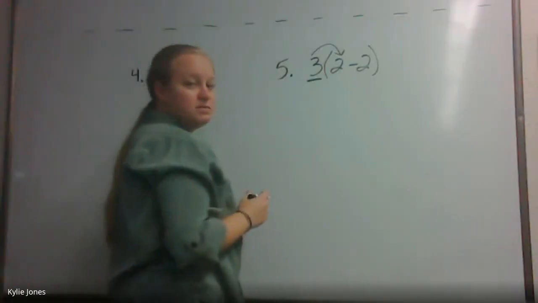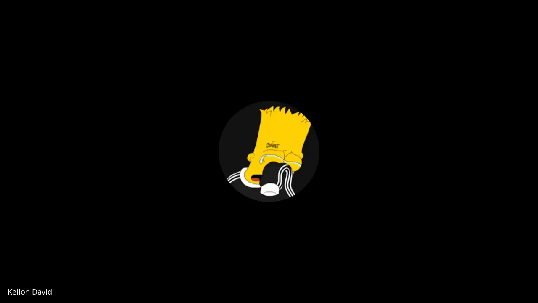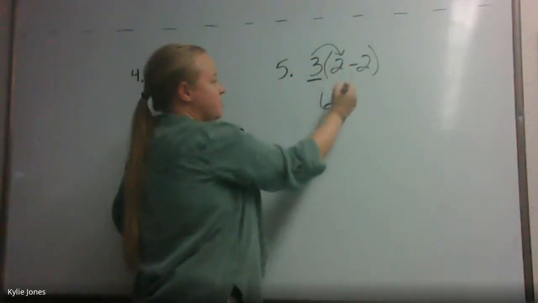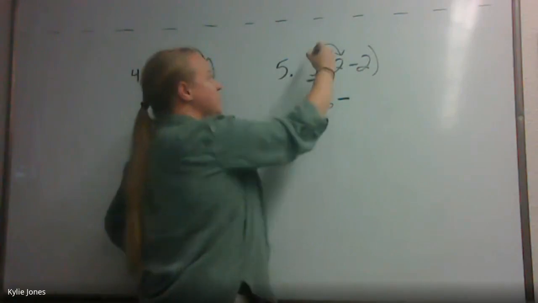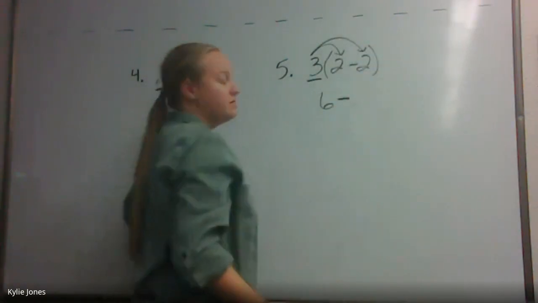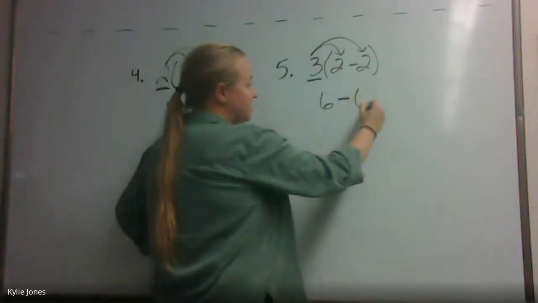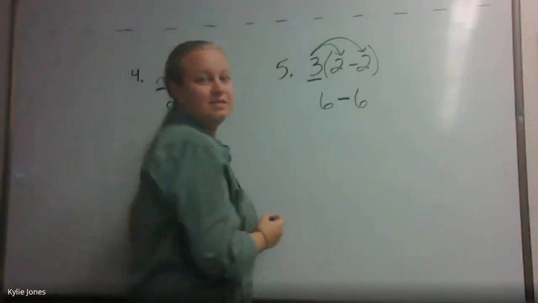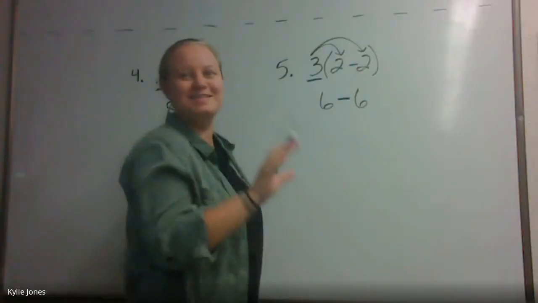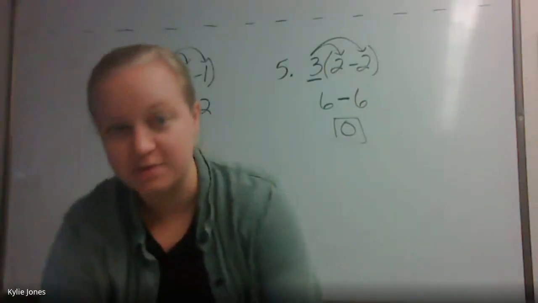You know the number on the outside is 3. I did it in my head. Times the 2. What is 3 times 2? 6. Drop down our subtraction. And then we need to do 3 times again, which is 6. What is 6 minus 6? 0. See, told you I did it in my head. Good. Okay, let's go ahead and type that on our document.